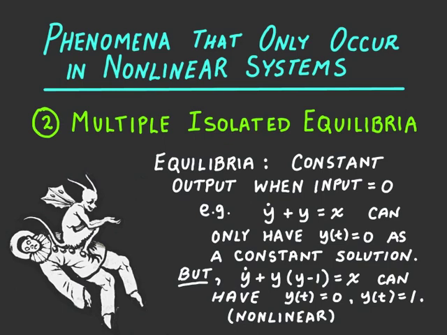Linear systems can only have one equilibrium or an infinite number of them all connected together. For example, the linear system y dot equals x. If we set x equal to 0, there are an infinite number of solutions to y dot equals 0. If we set y equal to any constant, it will satisfy y dot equals 0.